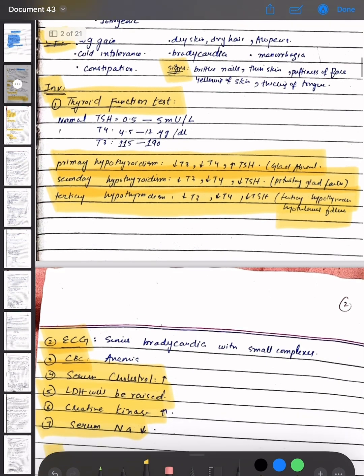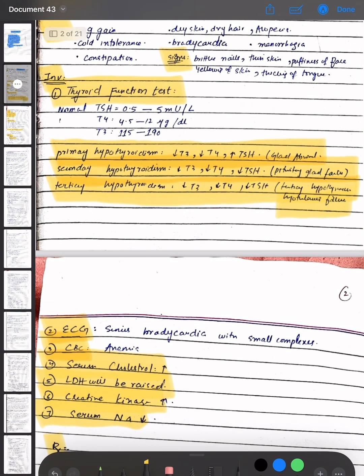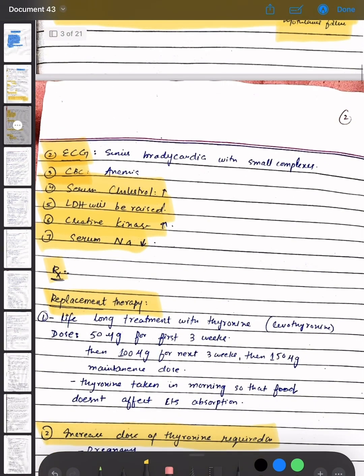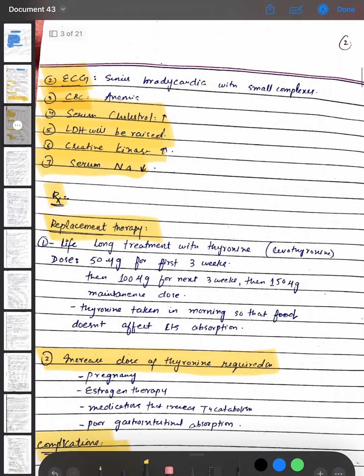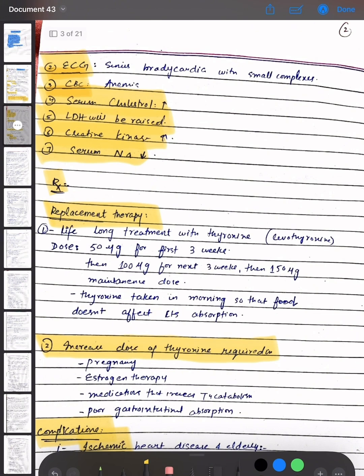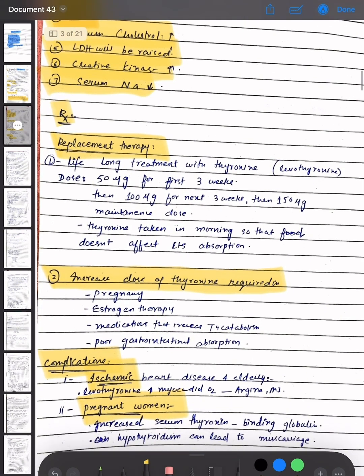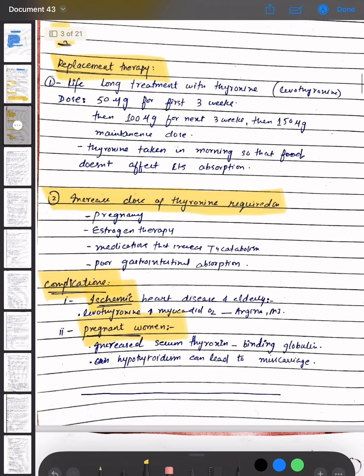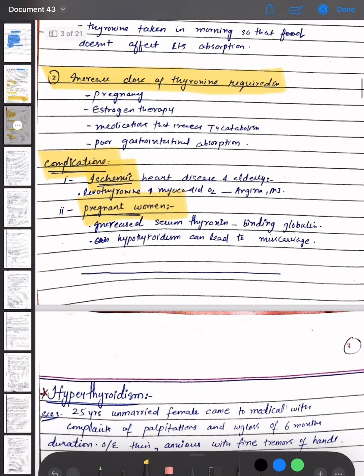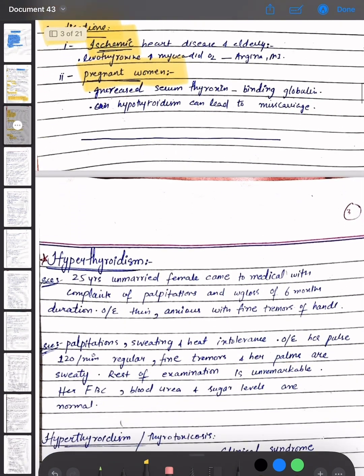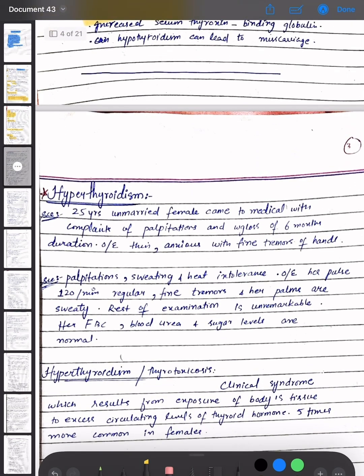primary hypothyroidism, secondary hypothyroidism, and tertiary hypothyroidism. Then we will do the ECG, the CBC, the serum cholesterol, the LDH will be raised, and the creatine kinase will be raised, and serum sodium will decrease. The treatment options are replacement therapy, then the increased dose of thyroxine is required, then the complications are ischemic complications and the complications in pregnant women. Now coming towards our next topic, that is hyperthyroidism.